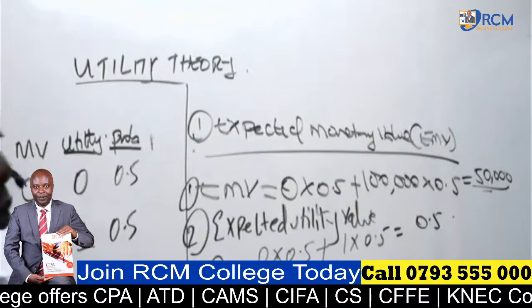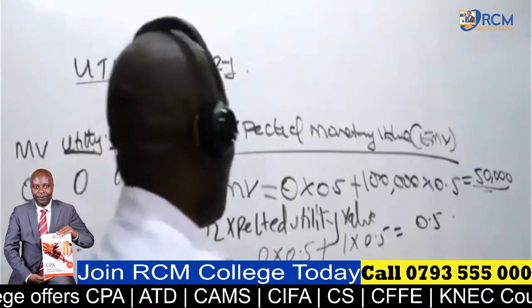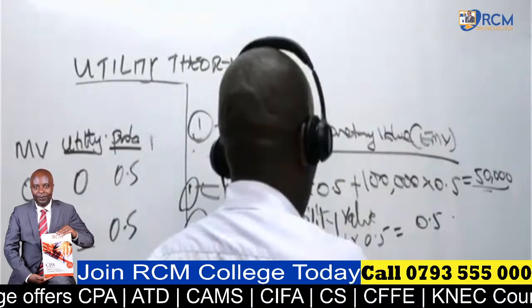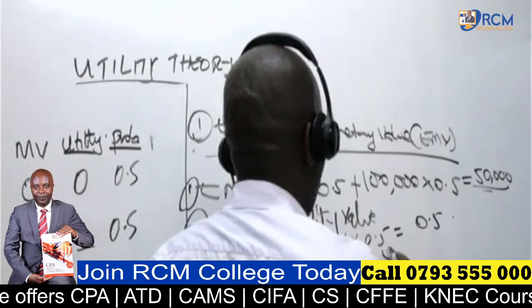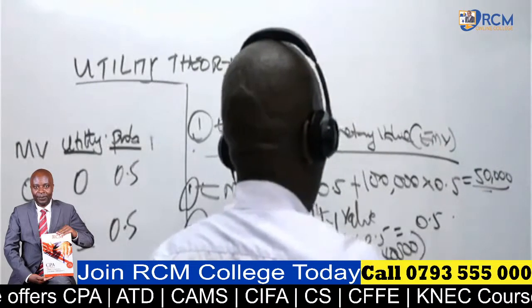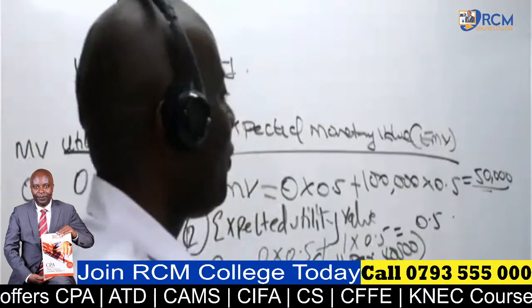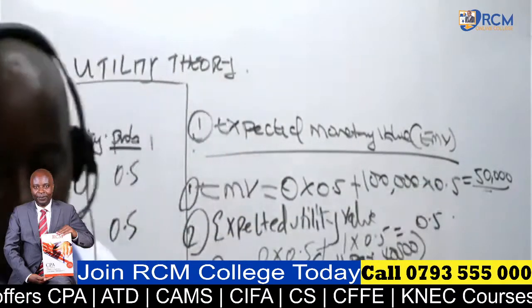It can't be neutral. Remember, this guy is willing to pay 40,000. It would be risk neutral if he paid 50 and is getting 50. He's getting 50.